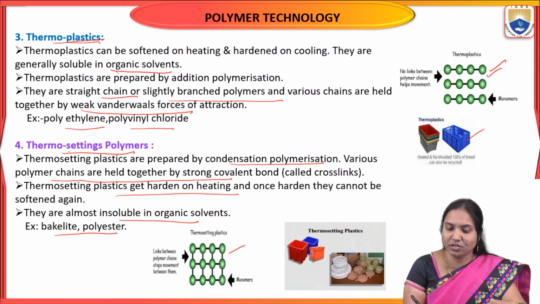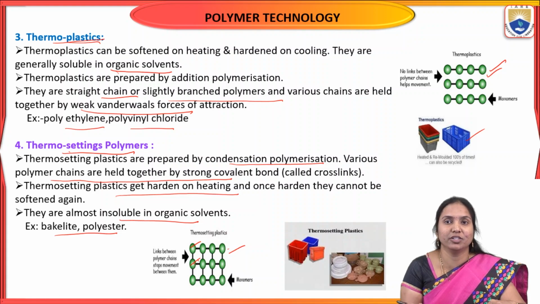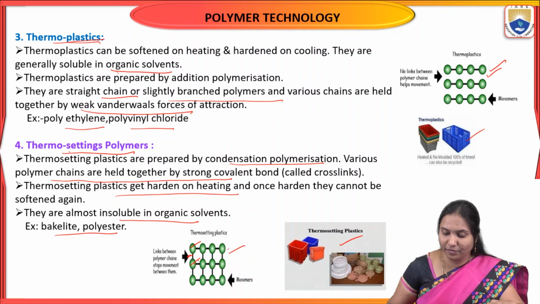You can see in the image that these chains are cross-linked with neighboring chains. These cross-linked polymers are generally formed by condensation polymerization, and the bonds are strong covalent bonds.